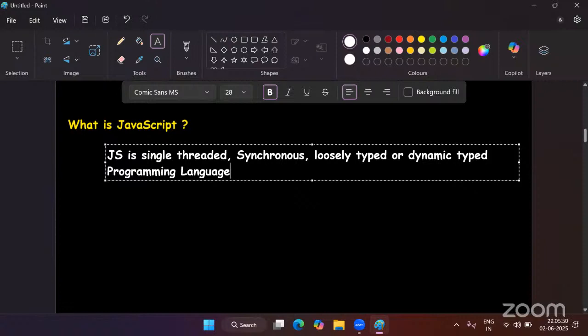But right now, I'm not adding those words. As we enter into advanced JavaScript, I will redefine the definition of JavaScript. But right now, let's stick with this part. So what is JavaScript? JavaScript is a single-threaded, synchronous, loosely typed, or you can call it a dynamic typed programming language.